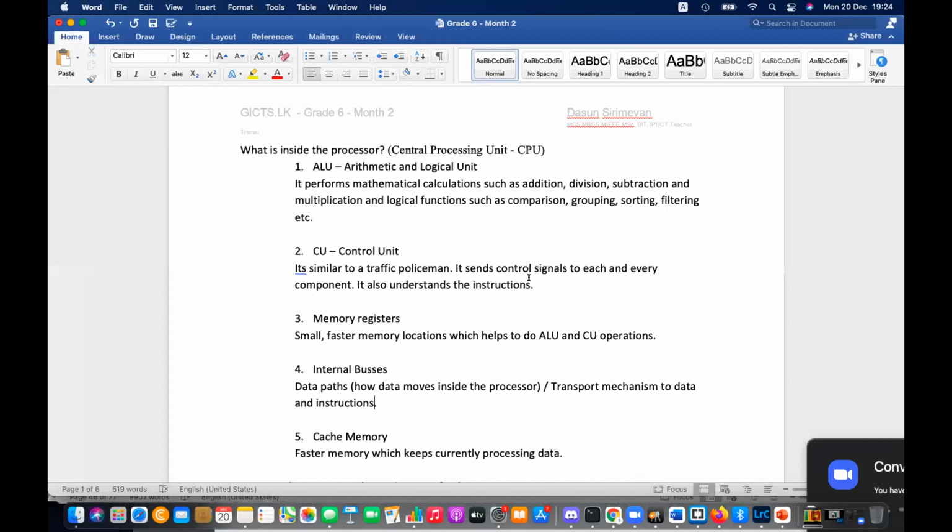The CPU has different sections. ALU is one section. What is done by the ALU? Arithmetic. Arithmetic means addition, division, subtraction, multiplication. Can you remember them? Yes. Those operations are done by this unit, right? ALU is doing this addition, division, subtraction, multiplication. What else? Logical grouping, comparison. Okay, your brain can identify.